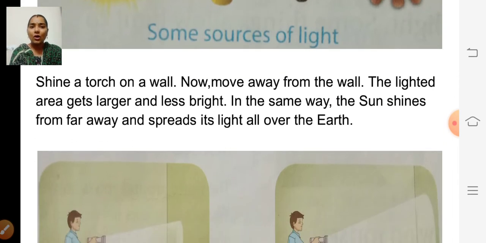Shine a torch on a wall. Now, move away from the wall. The lighted area gets larger and less bright. In the same way, the sun shines from far away and spreads its light all over the earth. So they have given this example to explain how the sun shines all over the earth.